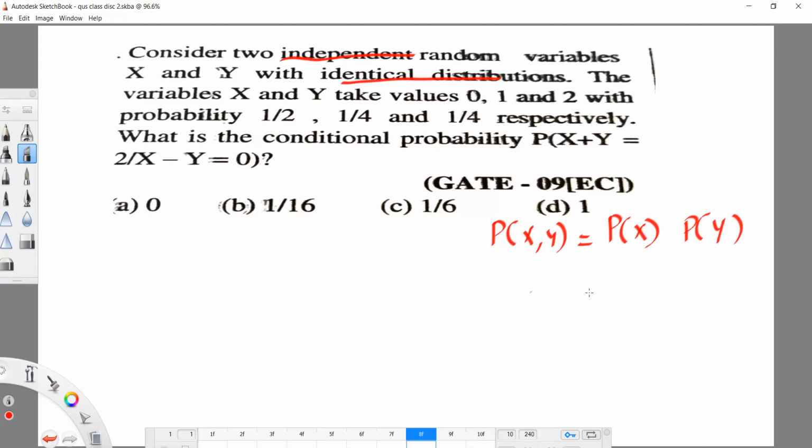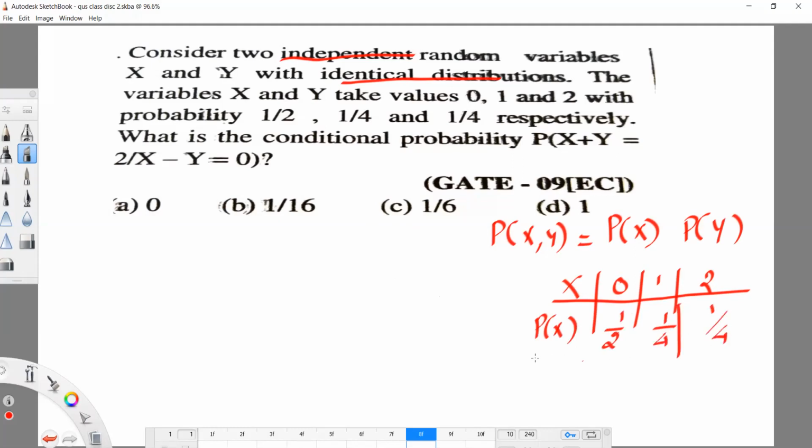Now they have given that x takes values. What are the values of x? 0, 1, 2, with the corresponding probabilities 1 by 2, 1 by 4, 1 by 4. This is for x. For y also it is the same thing, because they have given that x and y are identically distributed.